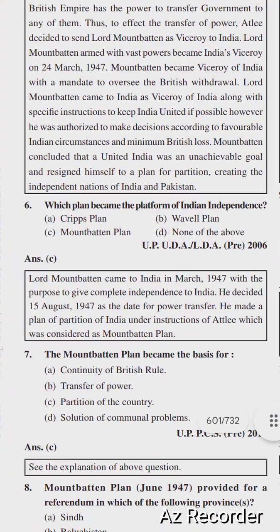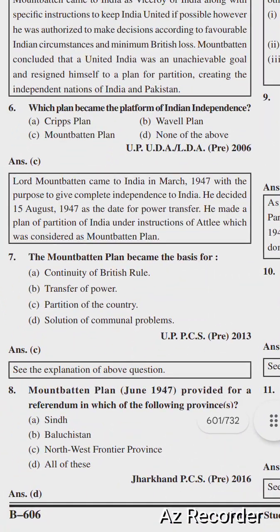So next question is which plan became the platform of the Indian independence? Options are Cripps Mission, Wavell Plan, Mountbatten Plan, none of the above. Right option is option number C, Mountbatten Plan.